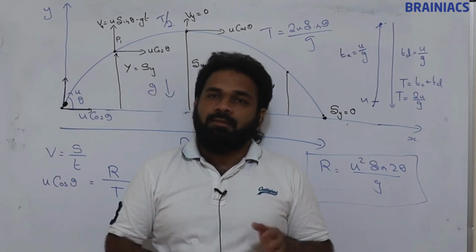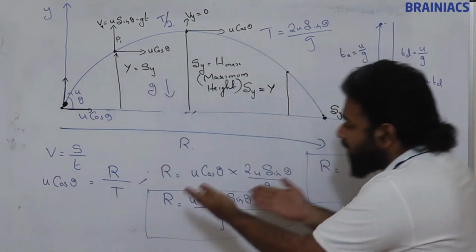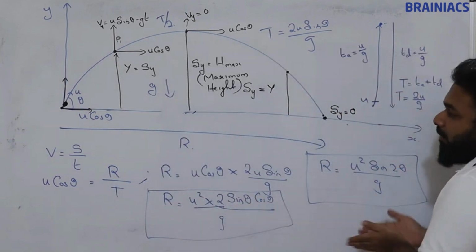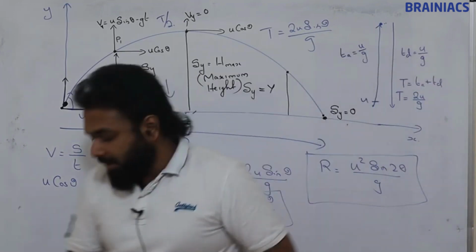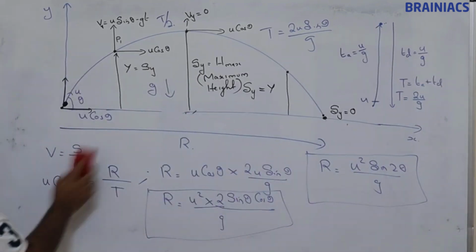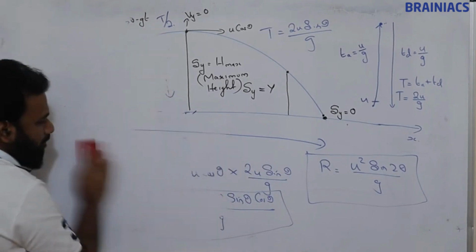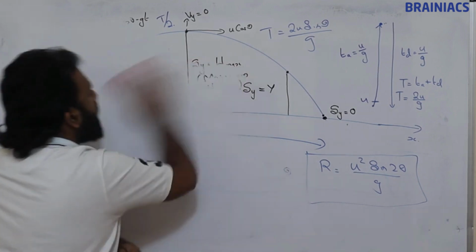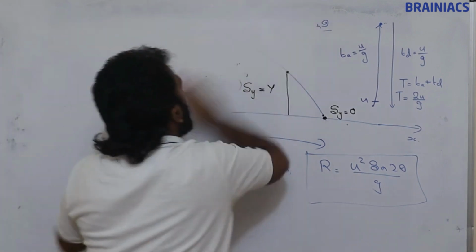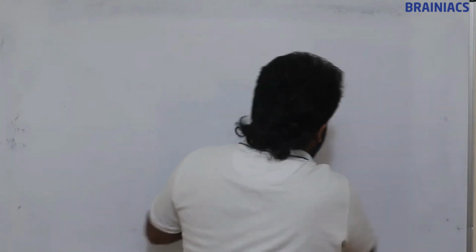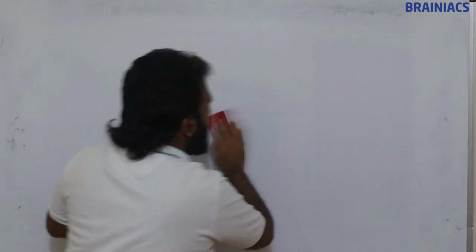Okay, and using that you can have your own method to derive this. Only thing is correct substitution must be there. So that we will be getting all the formulas, right? So now we will summarize.